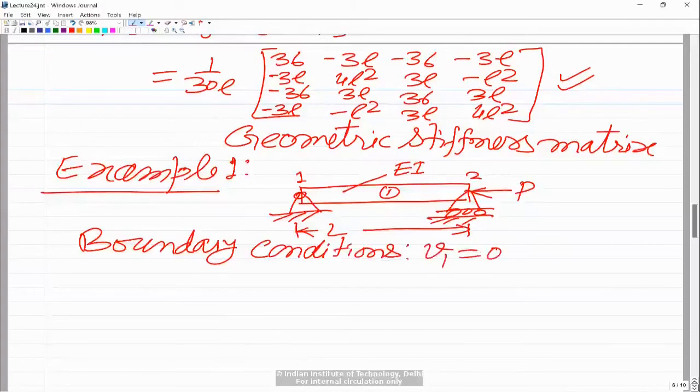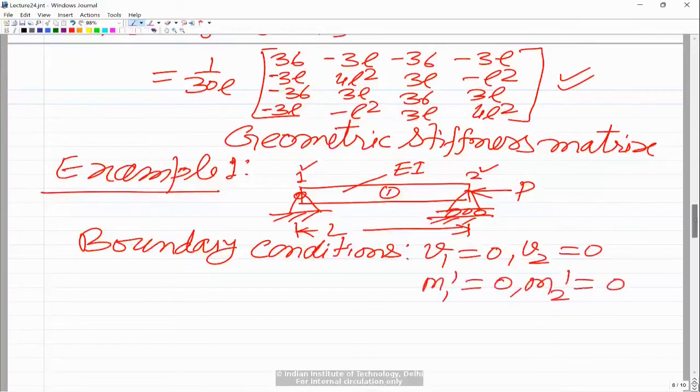Similarly at the right end, the end is not allowed to move along the y direction, so v2 will also be equal to 0. Additionally, because the beam is free to rotate about the z axis at the left and right ends, there is no moment acting there. So we will have m1 equal to 0 and m2 equal to 0.